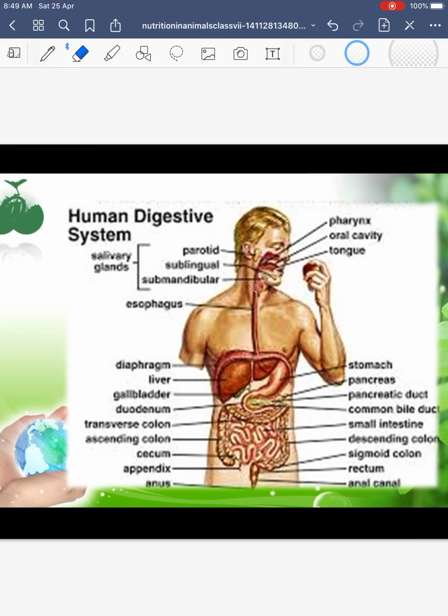These smaller food particles combine with saliva, with mucus, and with the help of various secretions by salivary glands, they are converted into simpler particles, into simpler sugars. Saliva helps in converting starch into sugar, which can be easily combined with blood to provide energy. Right? That is by the process of respiration.